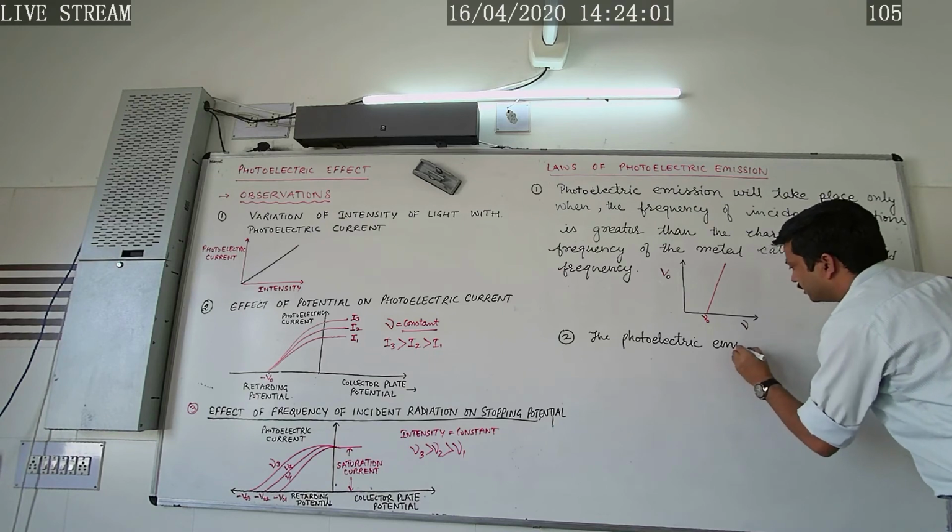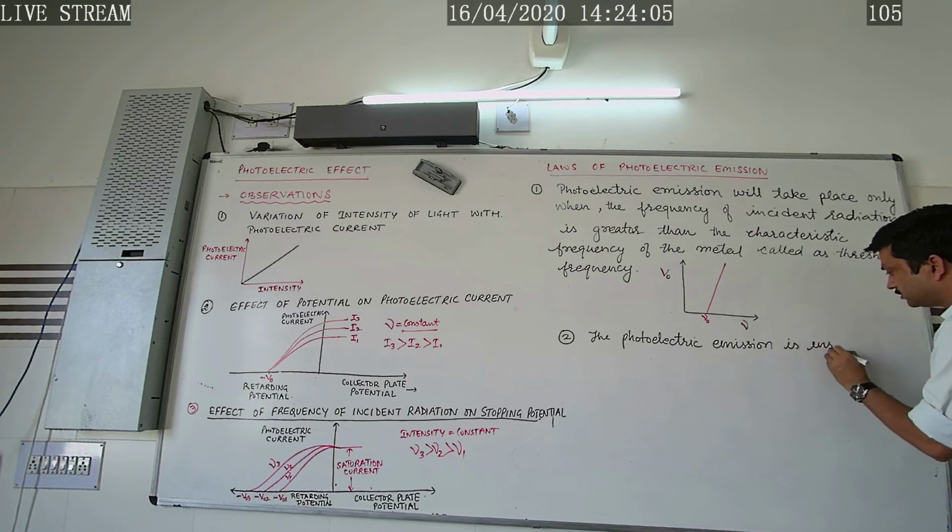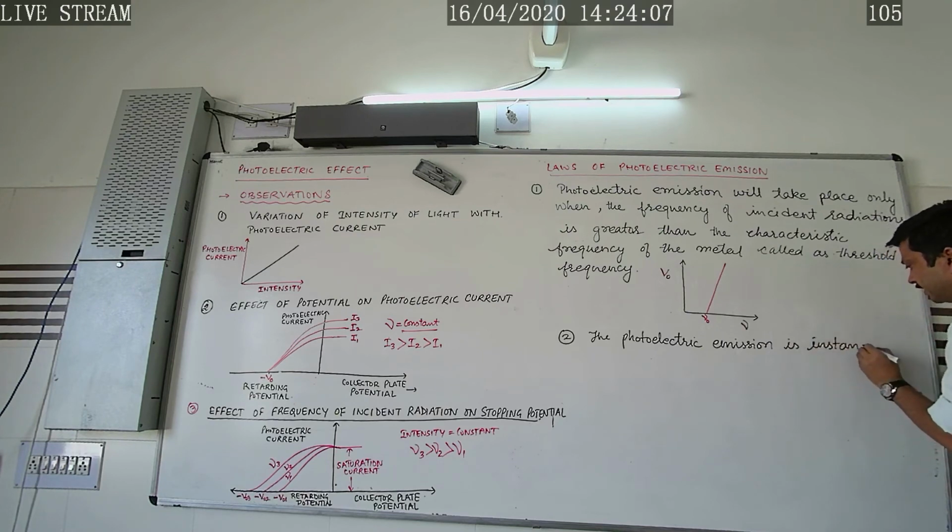The photoelectric emission is an instantaneous process.